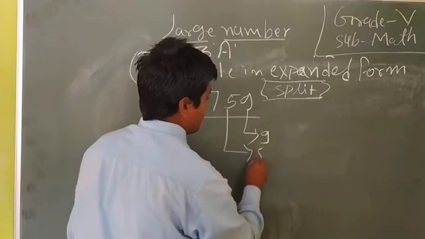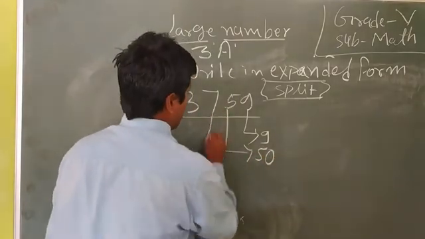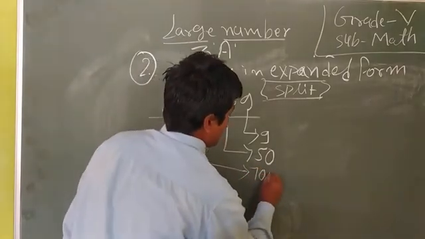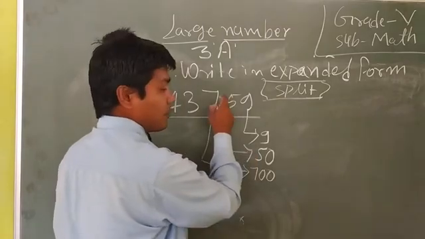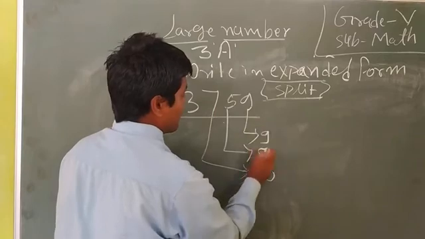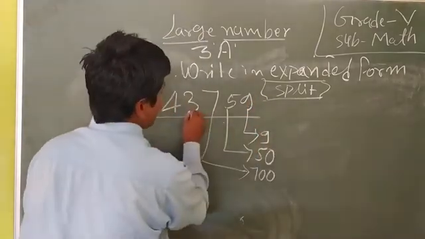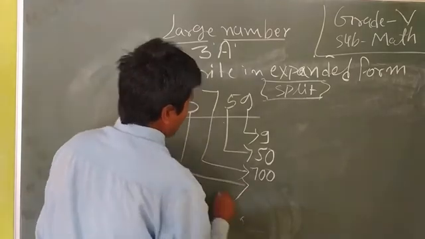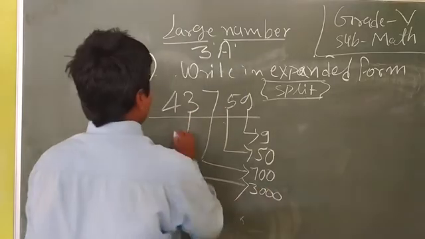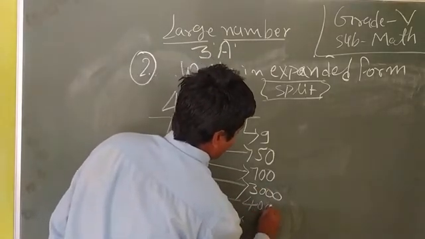That means we use here 50. After that, the 100 place, 7. The place value of 7 is 700. The place value of 5 is 50. The place value of 9 is 9. After that, the place value of 3 is 3,000. And the place value of 4 is 40,000.